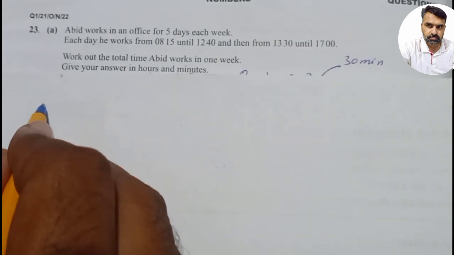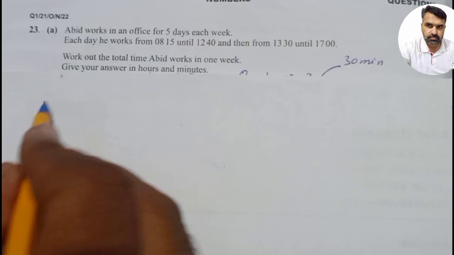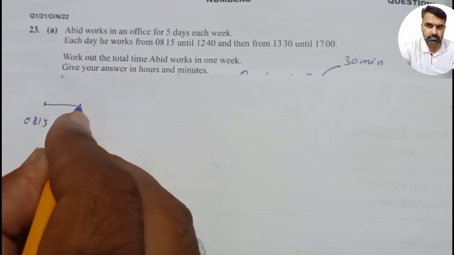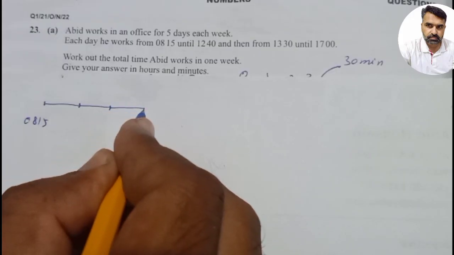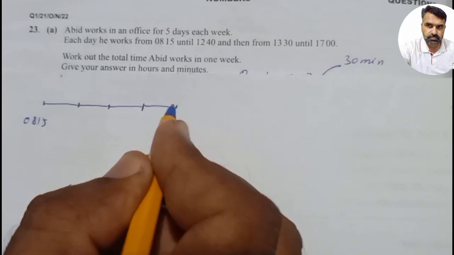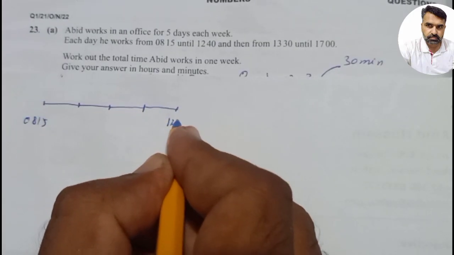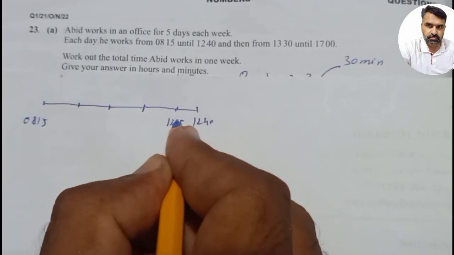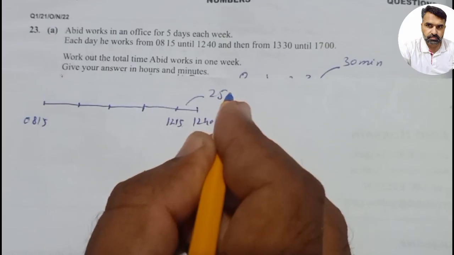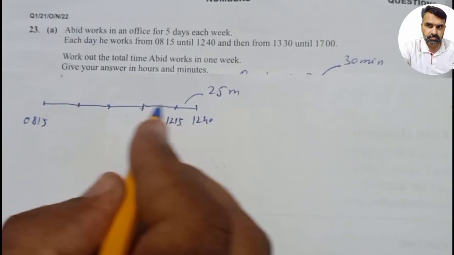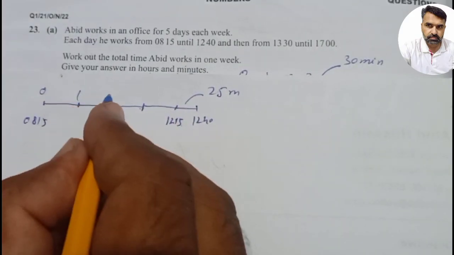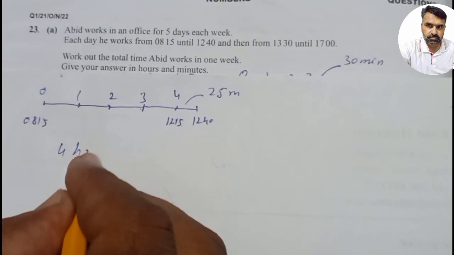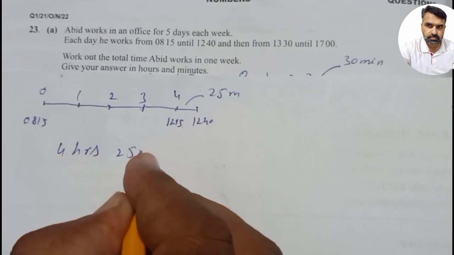If you want to draw a number line, here is 0, or you can say that it is 8:15, then 9:15, 10:15, 11:15, 12:15. Here is 12:15 and 12:40. It is 25 minutes. Now 1, 2, 3, 4 hours. So in the first half he works 4 hours and 25 minutes.